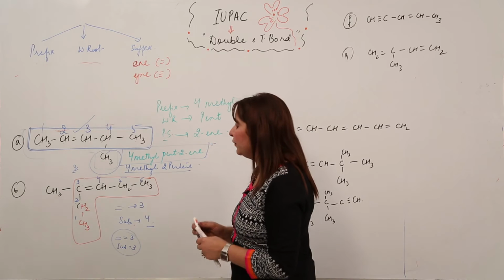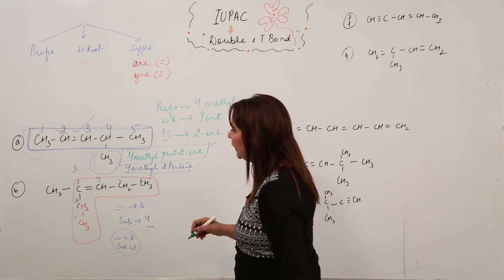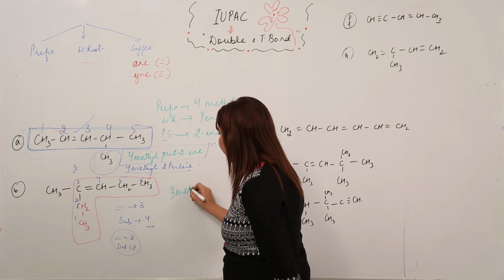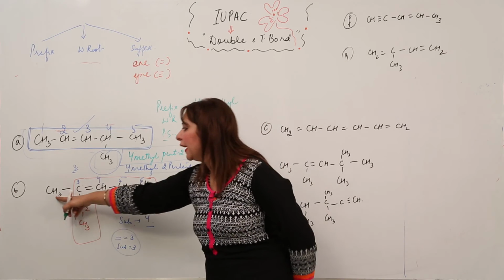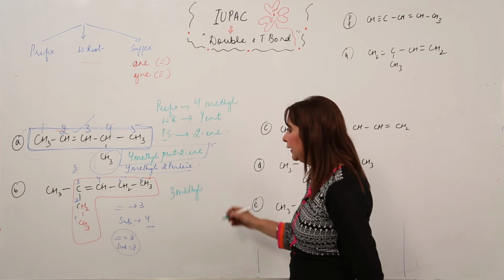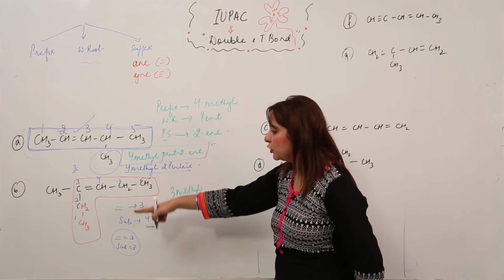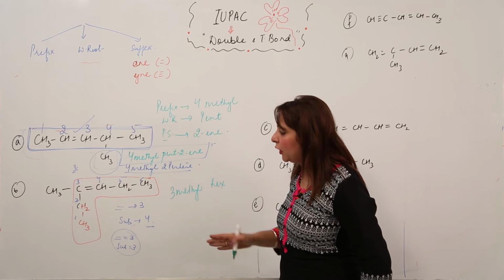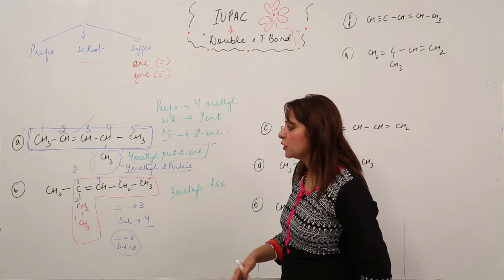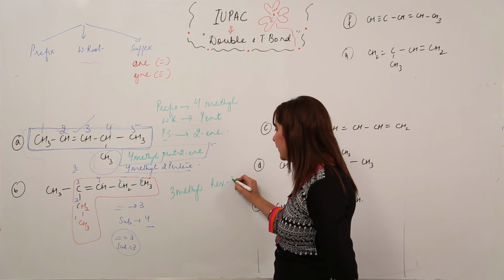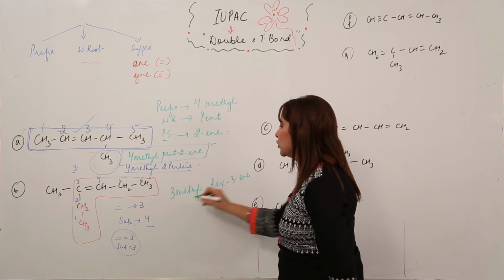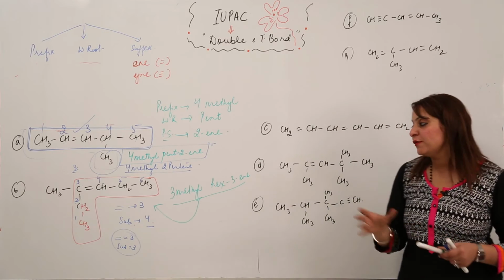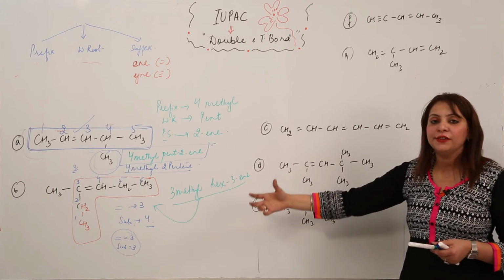Now how we'll write the IUPAC for it. So we have to write the prefix first, 3-methyl. You get to see methyl group at 3 positions. So 3-methyl. How many carbon atoms in a parent chain? 6. Hex. And do you get to see any multiple bond? Yes, we get to see. And at what position? At 3 position. Hex 3-ene. So this is the name for this compound. Right, so this is how you have to write the name for this given compound.